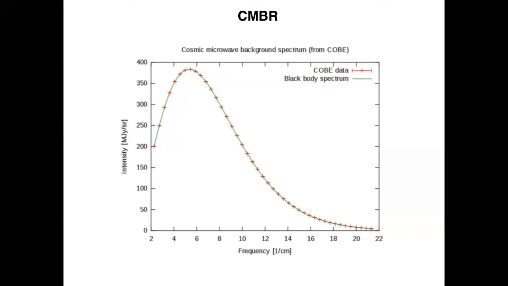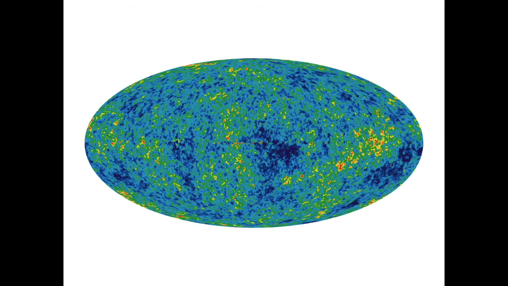Let's now look at the evidence for the Big Bang. You have already heard that there is a cosmic microwave background that is a Planckian at a temperature of about 2.7 Kelvin above absolute zero. And if you remove this Planckian from the cosmic microwave background, you see the fluctuation on top of it, which is of the order of 10 to the minus 5 of the original intensity, which gives you the origin of structure in the universe.